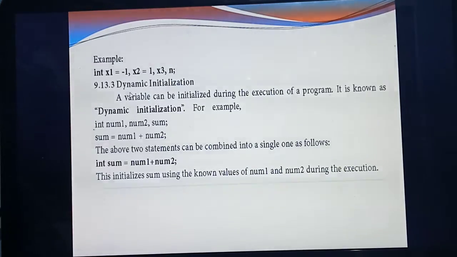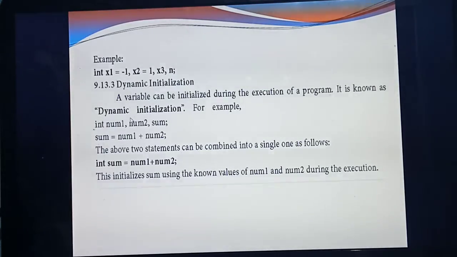Understood? Okay. Next heading is dynamic initialization. Dynamic initialization means you give some values during execution of the program. Already in the last program you have seen, no? Enter radius, the user is entering the radius as 7. Enter height, the user is entering the height as some value. Likewise, you are initializing the values during execution of the program. That process we are calling as which one? Dynamic initialization. Important 2 mark question.